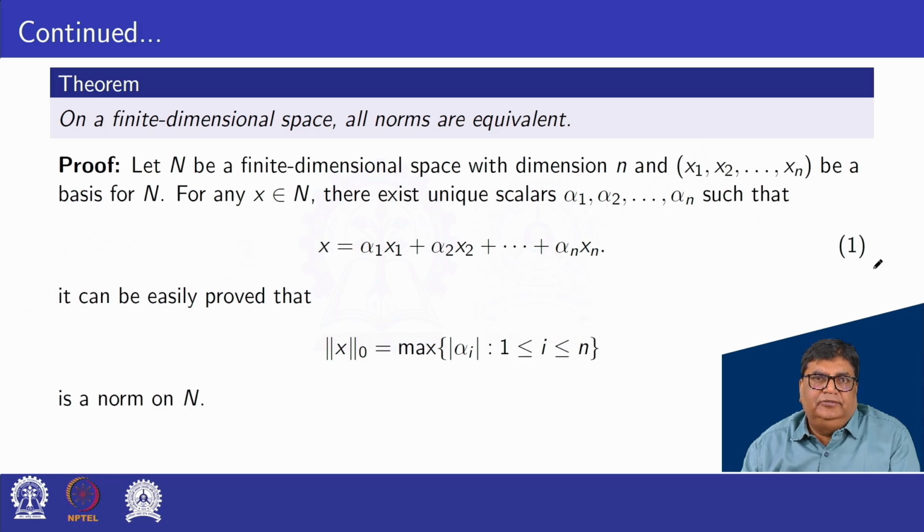This is equation 1. It can be easily proved that norm x0 equal to maximum of |alpha i| for 1 less or equal to i less or equal to n is a norm on N. Such type of norm we have already proved in earlier lectures, so detailed proof we ignore here.